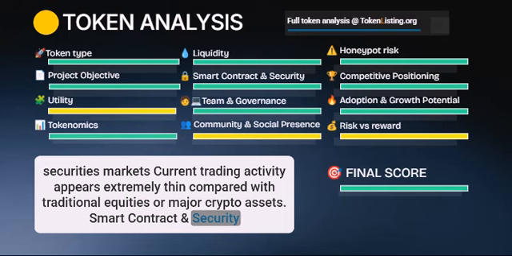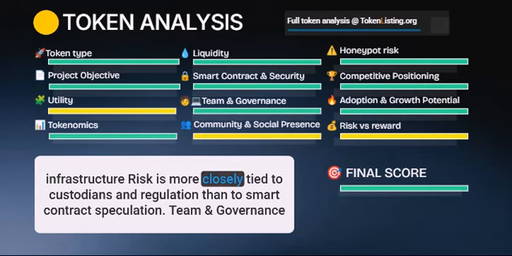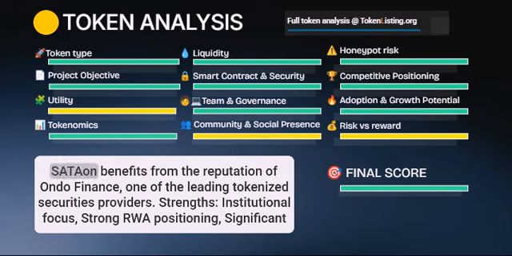Smart contract and security. Security benefits from Ondo's RWA framework, asset-backed structure, real-world preferred stock exposure, mint-redeem mechanisms, and institutional custody infrastructure. Risk is more closely tied to custodians and regulation than to smart contract speculation.